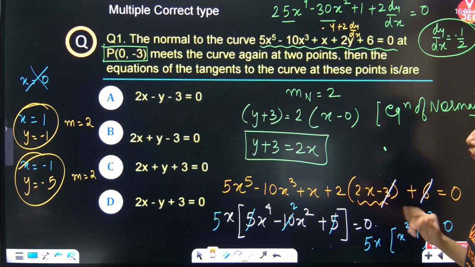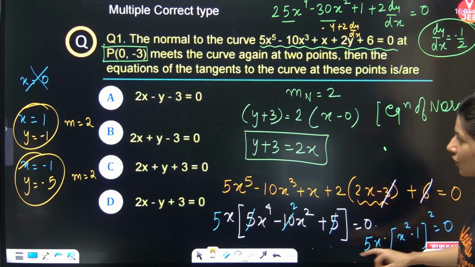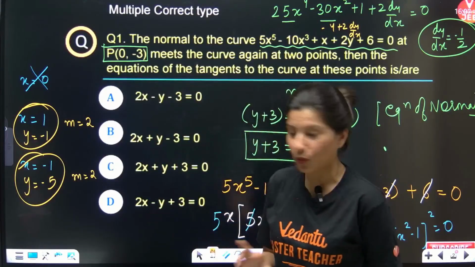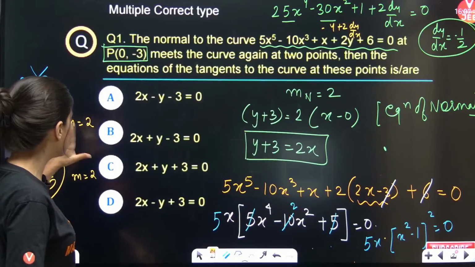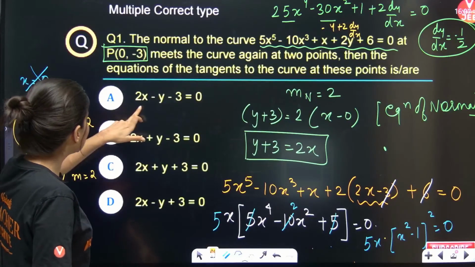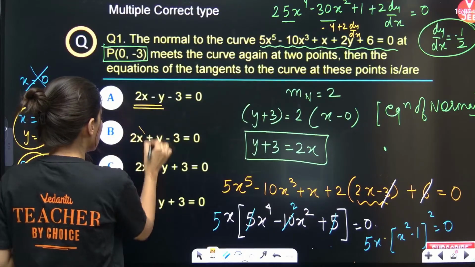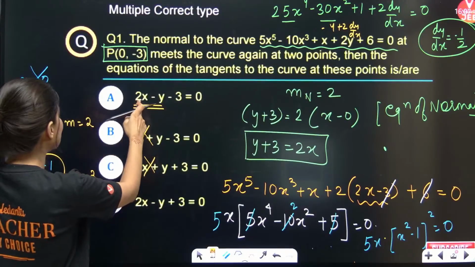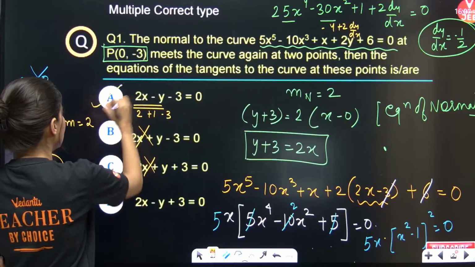Okay, so now you write the equation. M is equals to 2, 1 comma minus 1, and m is equals to 2, minus 1 comma minus 5. So slope 2, I think all 4 options are having slope 2. So all the options which are satisfying 1 comma minus 1 will be the correct answer. Okay, I think this is slope 2, so this can be an answer. This is not slope 2. This is also not slope 2. This is also slope 2. Now 1 comma minus 1, is it satisfying? So 2 plus 1 minus 3. Yes. Option A is absolutely right.